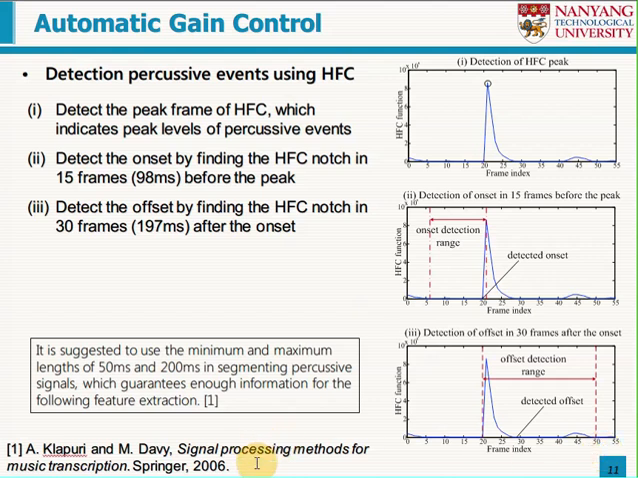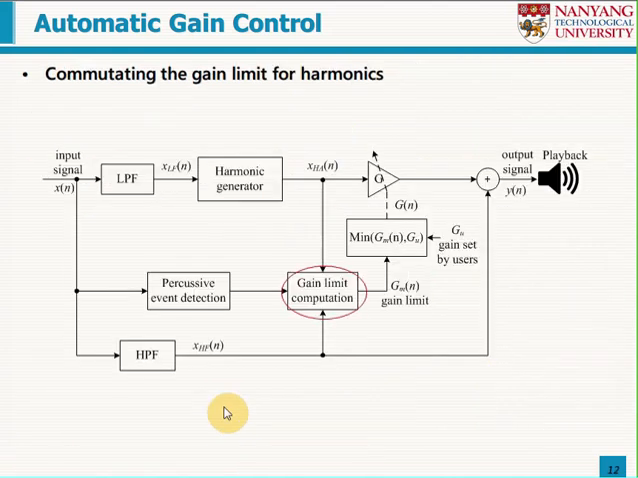In previous work, it is suggested to use a minimum and maximum length of 50 and 200 milliseconds in segmenting percussive signals, which guarantees enough information for the following feature extraction. Therefore, our selected period of 197 milliseconds is sufficient to capture percussive events.